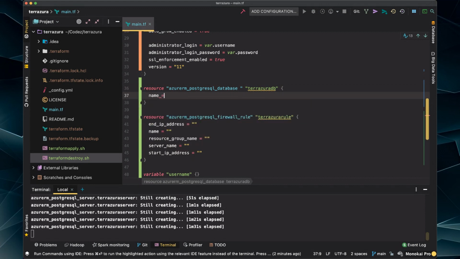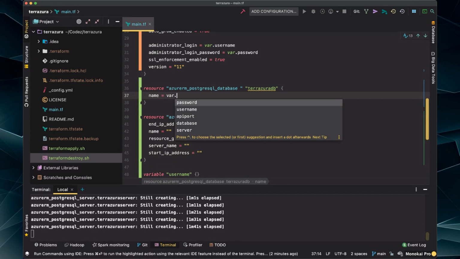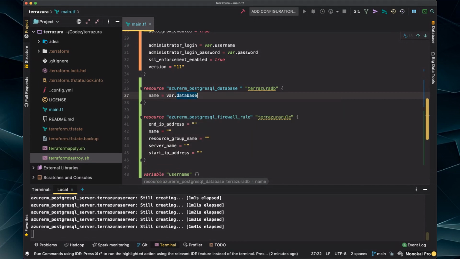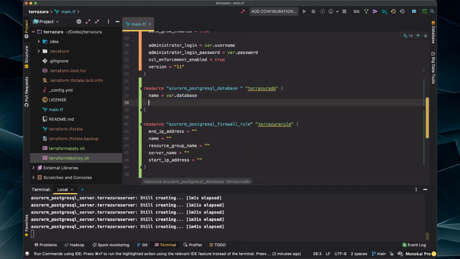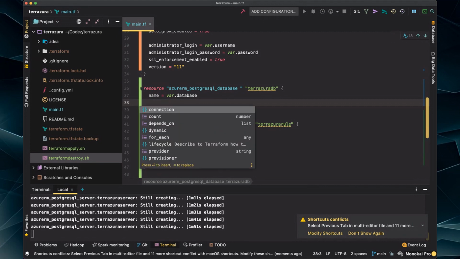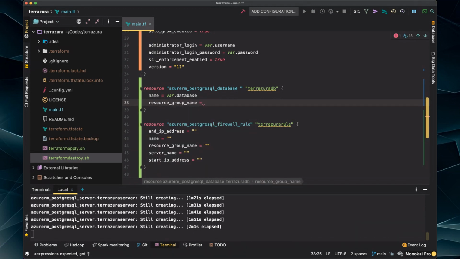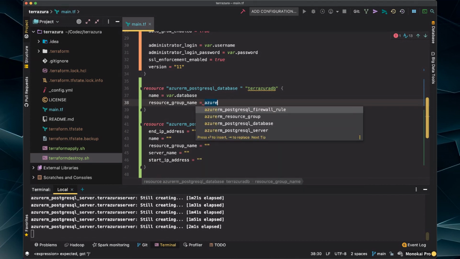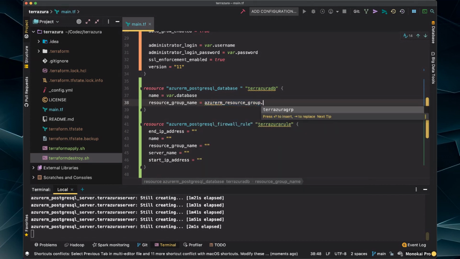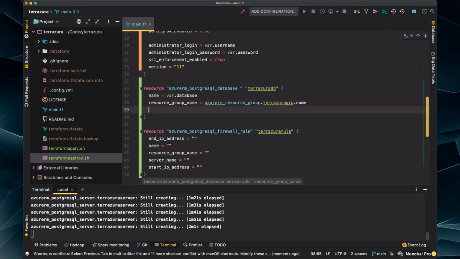Anyway, there is some stuff that we need, though. We need the name of the database, for instance, var dot, let's go with database. That's going to be our database name. Then we're going to have a resource group that it needs to go in. I'm calling it wrong. Azure. Yeah, resource group name equals Azure RM resource group dot name.